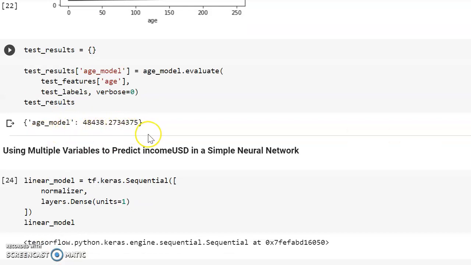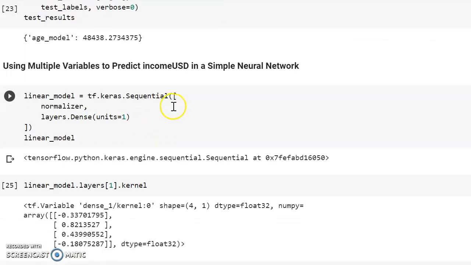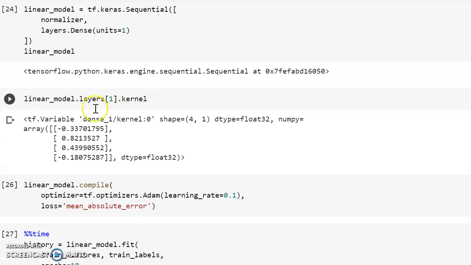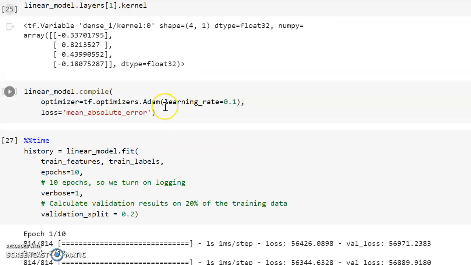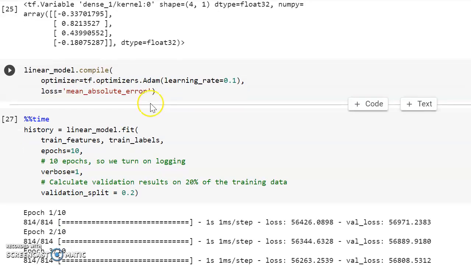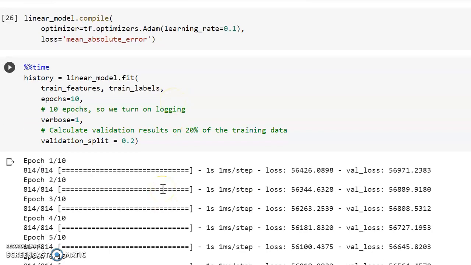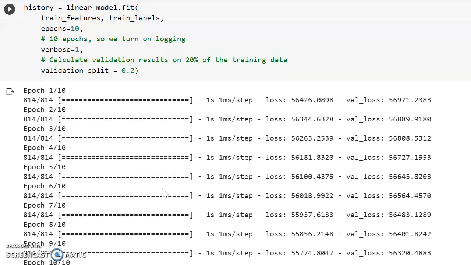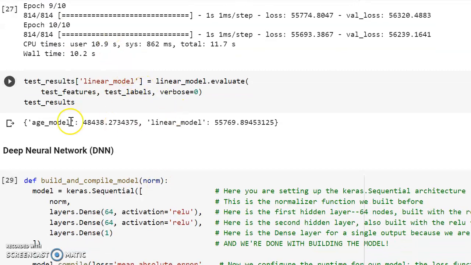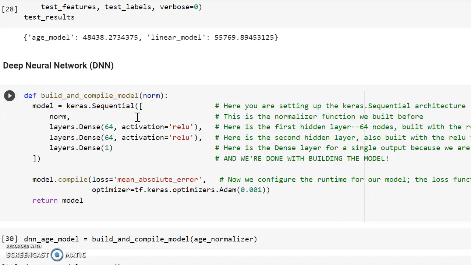Got the output for the age model. Next, using multiple variables to predict the income USD in a simple neural network. You can find my linear model is a list of one linear model, and I'm compiling using the built-in compile method. I got the loss, mean, and percentage time here, and I'm calculating the validation results on 20% of the training data. This is all my result with the test results for linear model 1, and also the deep neural network, DNN.